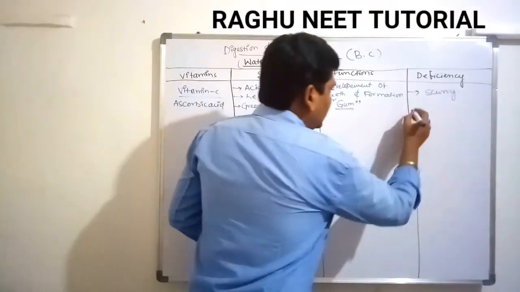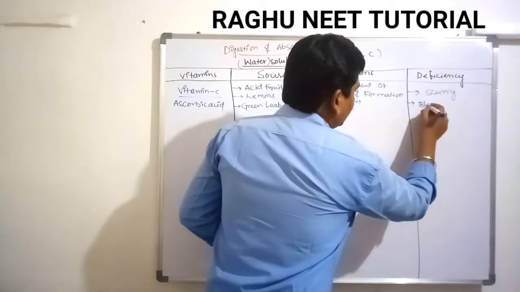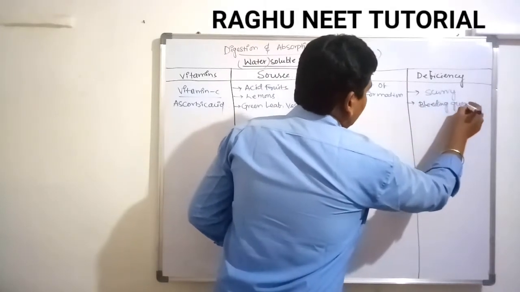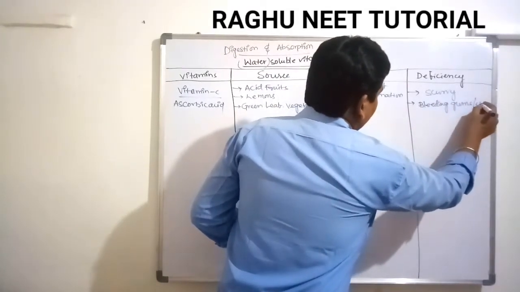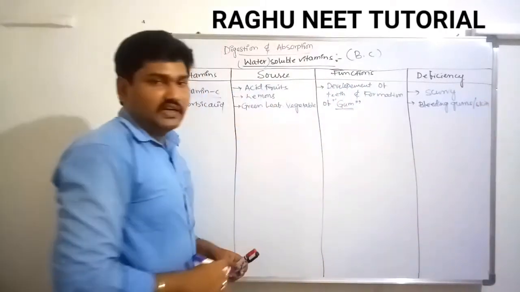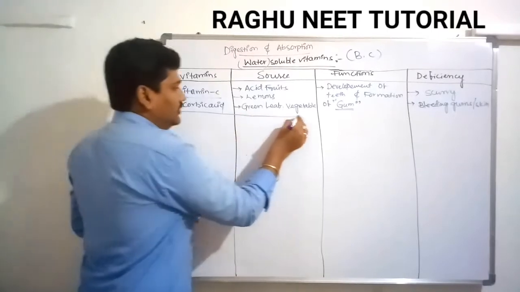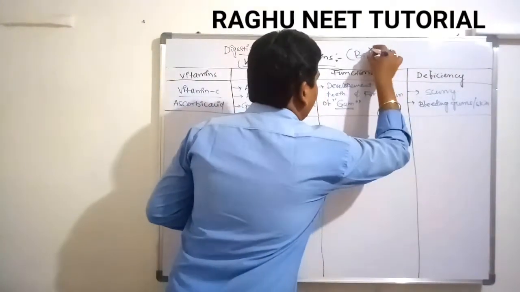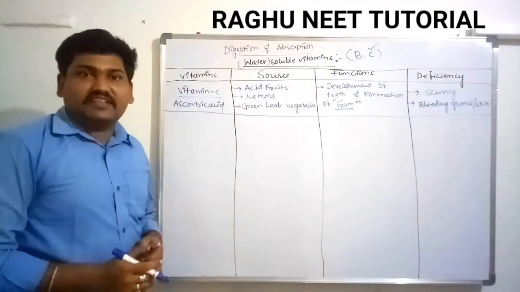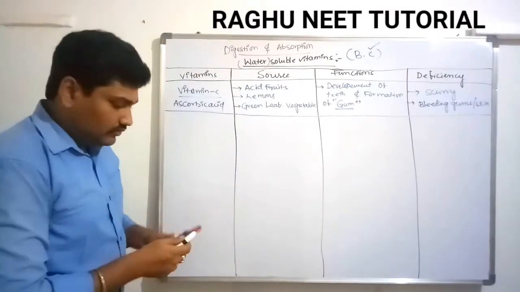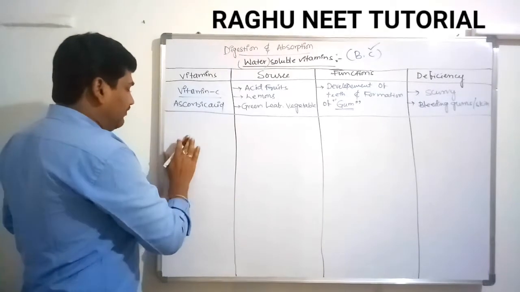So, bleeding gums and skin. That condition is caused by a lack of ascorbic acid. This is vitamin C, completed. Next, the complex of vitamin B. Vitamin B has 8 different types of vitamins.